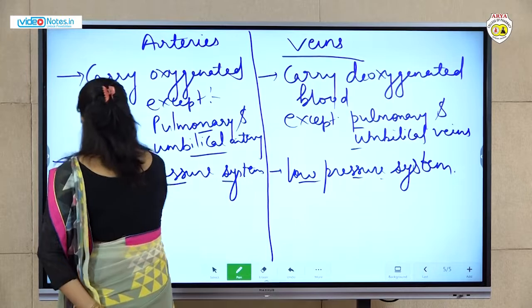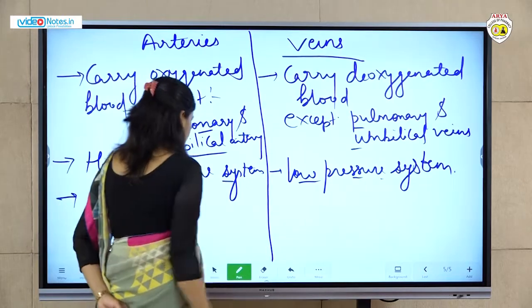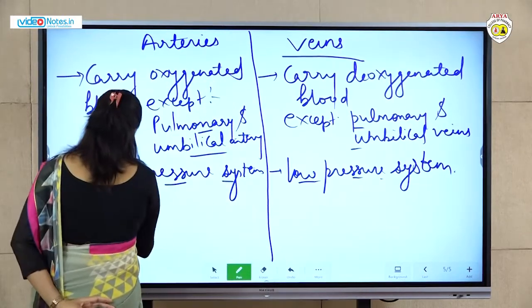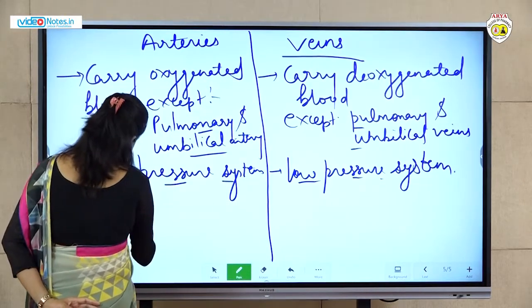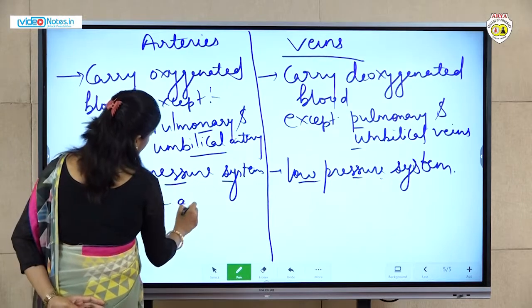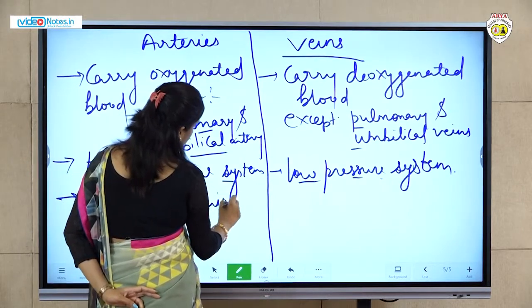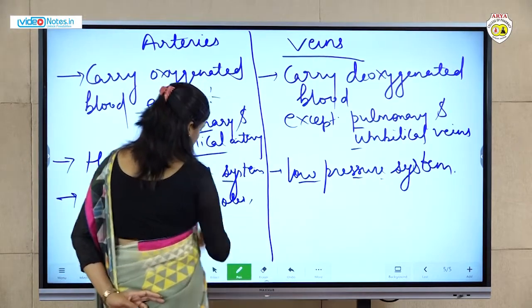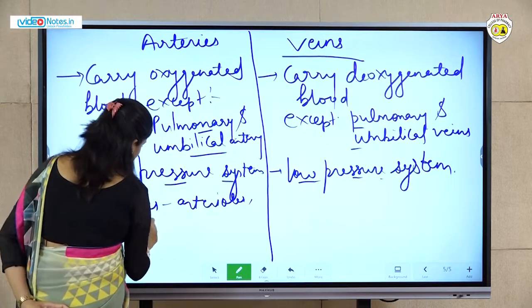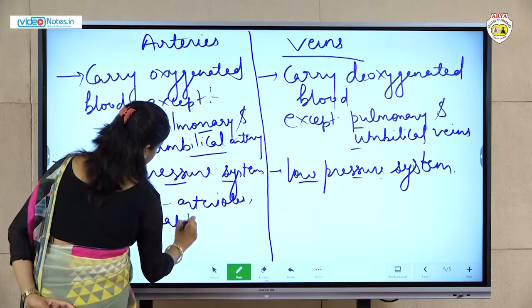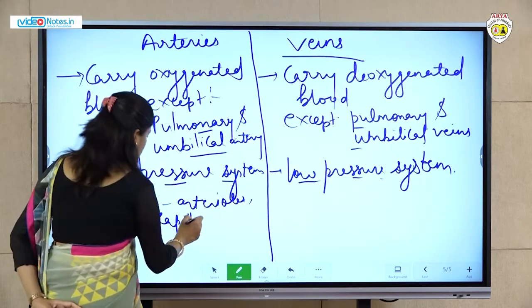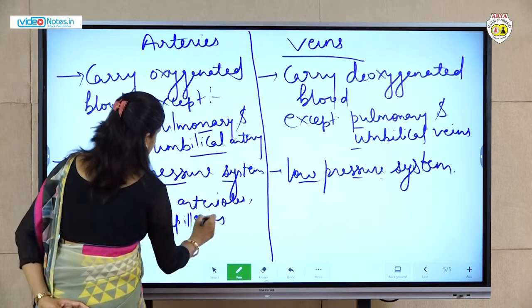Okay. Next one, its branches: arterioles. The big artery is known as the aorta, and further its branches are arterioles and capillaries.